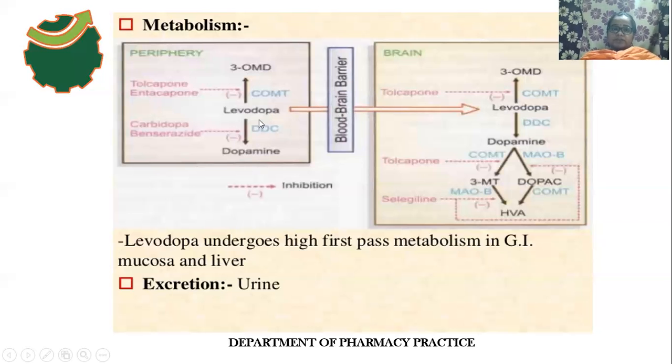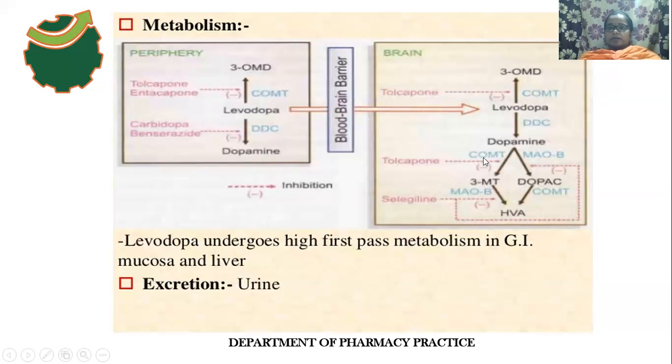If it is used along with the peripheral decarboxylase enzyme inhibitors, more levodopa can enter into the brain region, because the inhibitors inhibit the decarboxylation of levodopa in the peripheral region. So this is the metabolic process of what? Levodopa. Finally, the end product of dopamine is homovanillic acid.